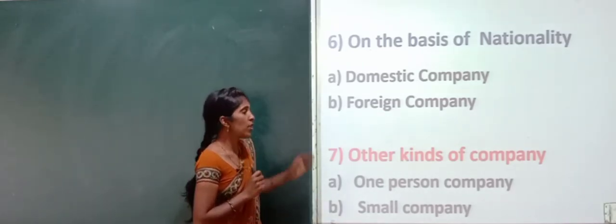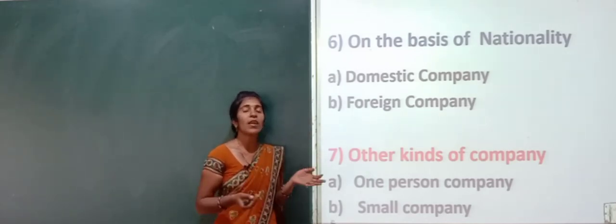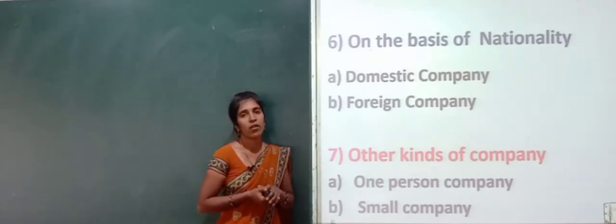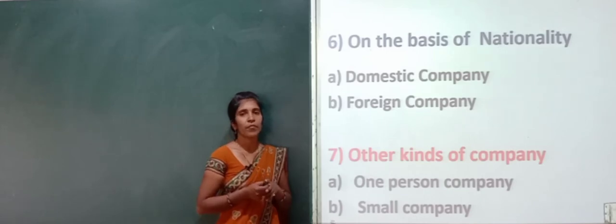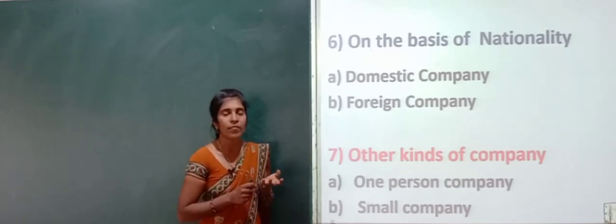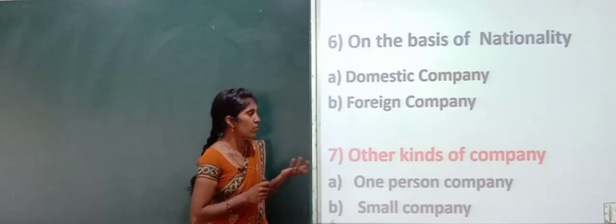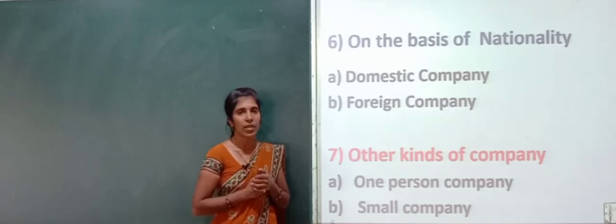Okay, so all these are called the types of companies which are classified on the basis of incorporation, on the basis of liability, on the basis of members, on the basis of nationality, and on the basis of some other types of companies.